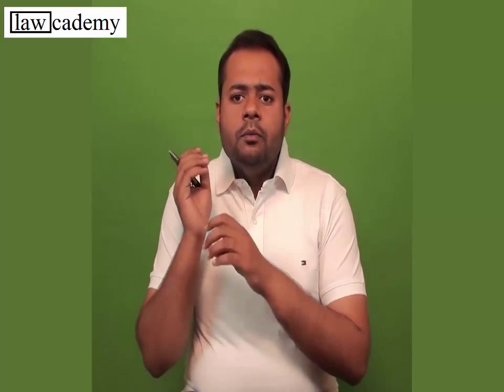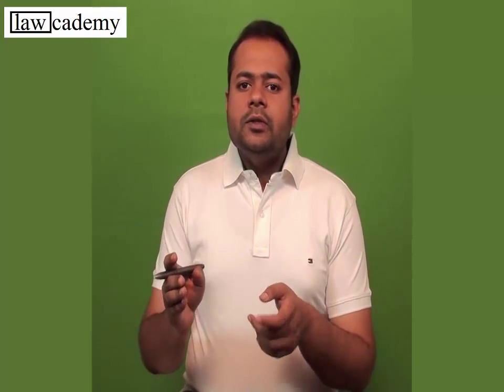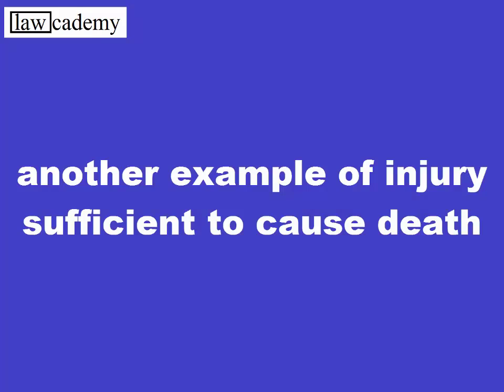Number of injuries. Now the rod was not an iron rod, it was made of wood, but I gave multiple blows on the head of the person, caused a very severe injury on the head of the person. Now these multiple blows will definitely give the inference that this injury is sufficient in ordinary course of nature to cause death. Let's take another example.